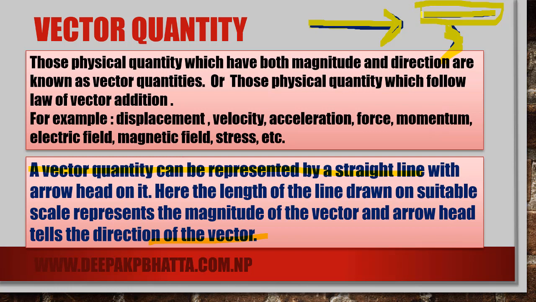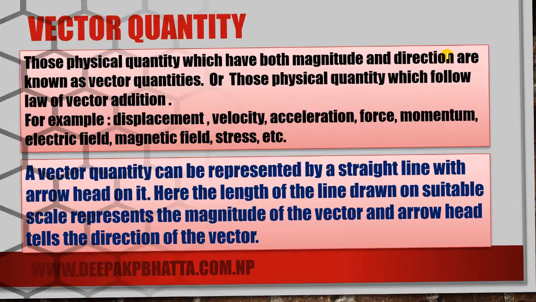This line gives the magnitude and the arrowhead gives the direction of that vector. Okay,